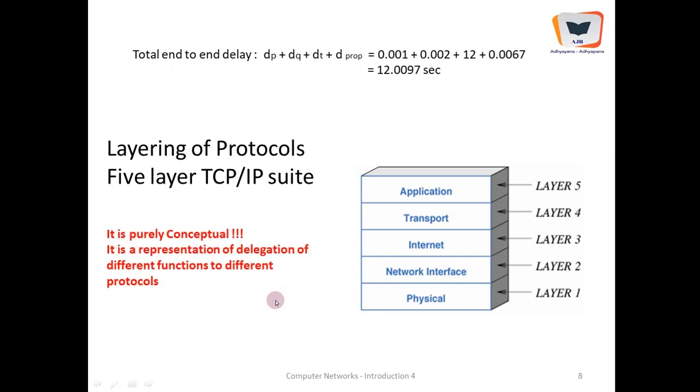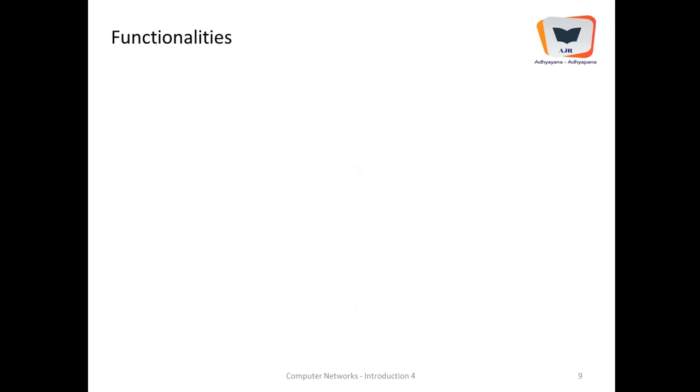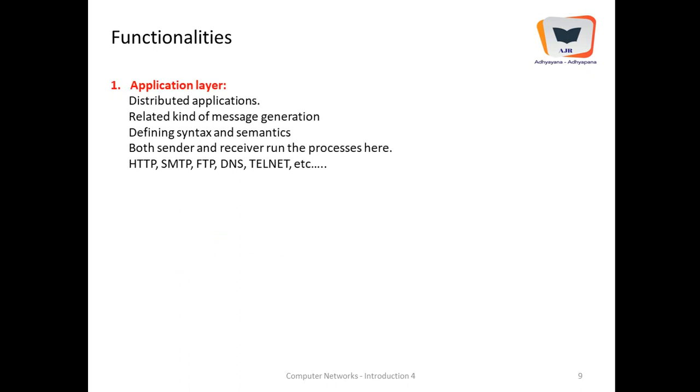It is purely conceptual, I told you earlier. That means if you cut open your CPU, you will never find layers like this. That is a very important thing to be understood. It's only placing the protocols at various levels. Each and every protocol is delegated with different functions, appropriate to that particular protocol. So we will go by layer, and we will see what exactly the functionality is committed by each and every layer. Application layer runs distributed applications, and they basically generate messages.